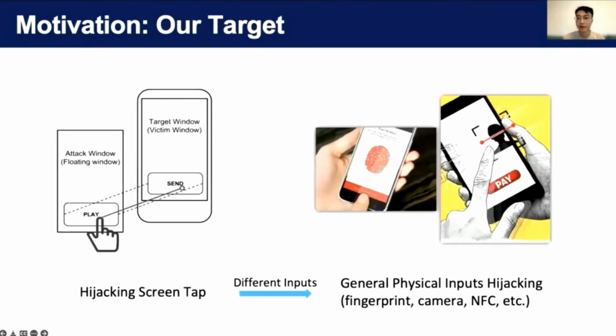If we view screen tap as just one of many physical inputs on mobile, it's natural to think about generalization of this kind of authorization hijacking attacks to other inputs, like fingerprint and camera. Nowadays, people use fingerprint scanning or face recognition in authorization scenarios to perform sensitive actions like payment. Are modern mobile platforms like Android secure enough to block this type of attack? How difficult is it for attackers to launch this type of attack?